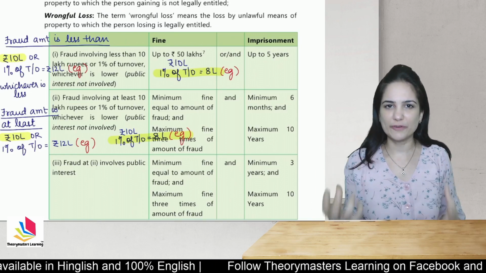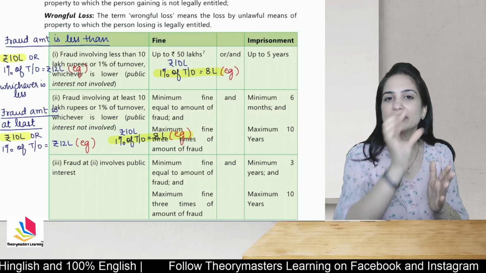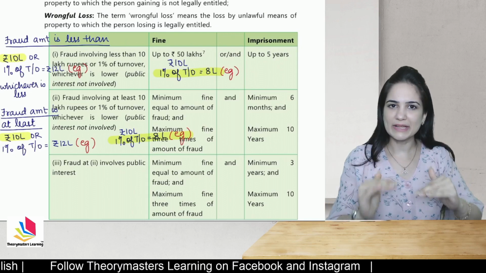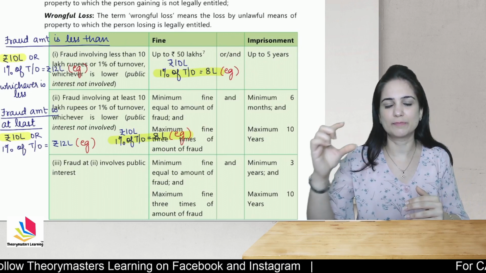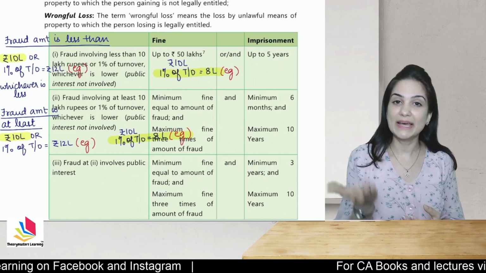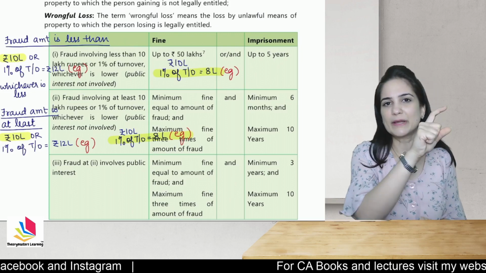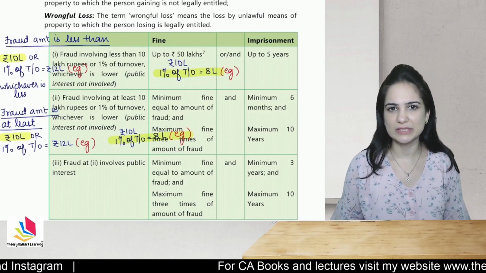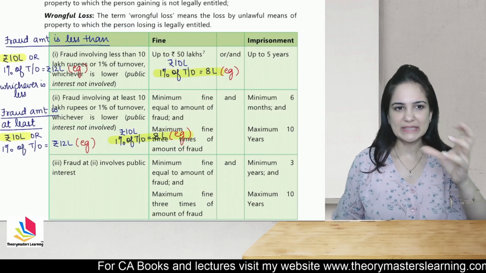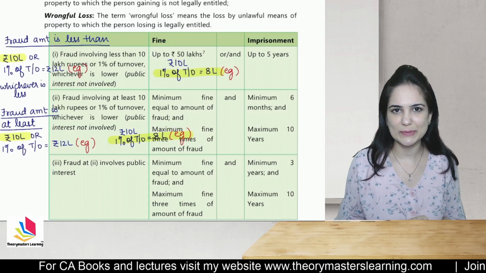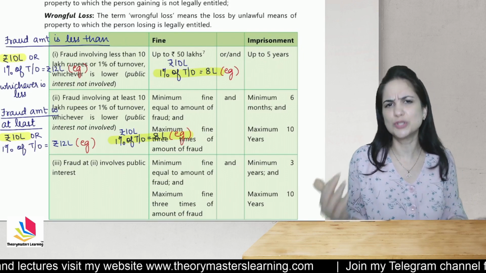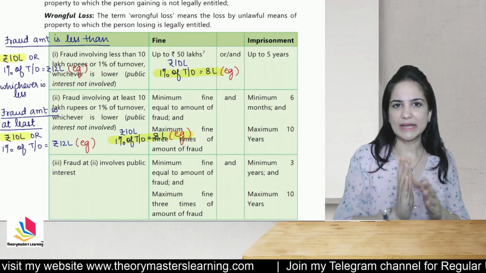So if the amount of fraud is less than the limits, then the punishment given in the first row will apply. But if the fraud amount is more than the limits, then the punishment given in the second row will apply. Now let's say that the fraud amount is less than the limits, then the punishment in first row will apply. So I have also taken numbers. We will compare 1% of the turnover with 10 lakhs, whichever is less. Okay, so let's say that 1% of my turnover comes to 12 lakhs. I'm assuming we will compare it with 10 lakhs.